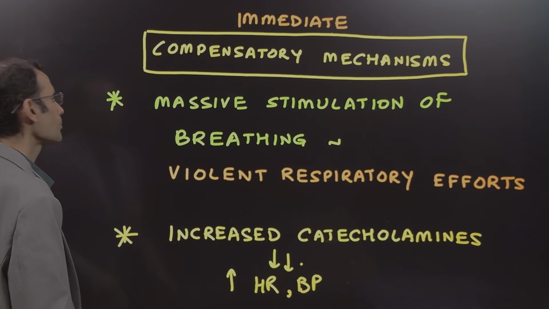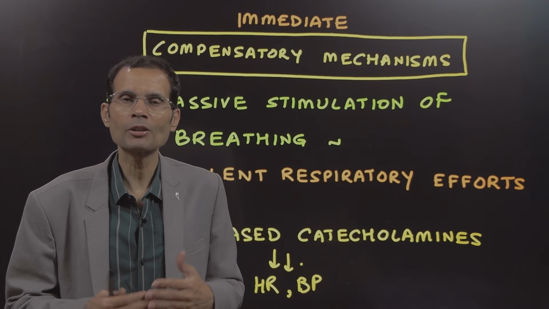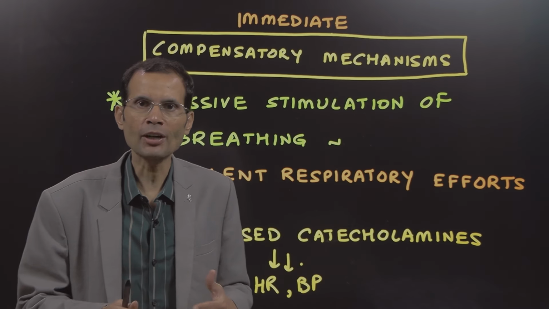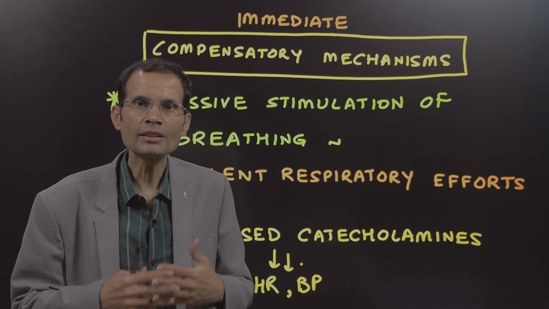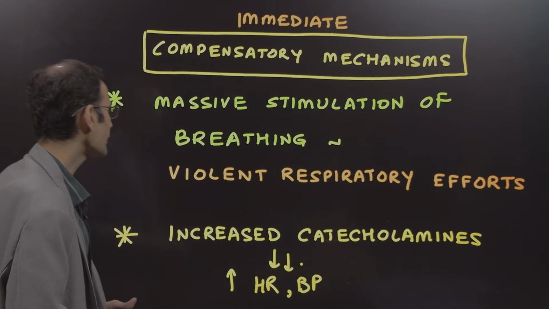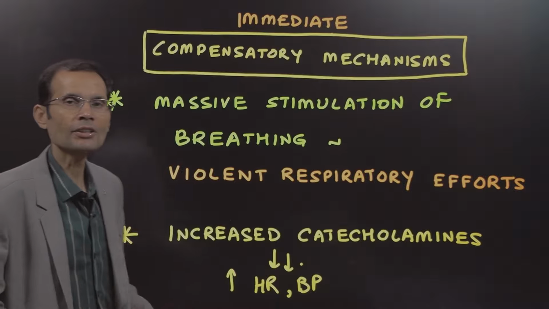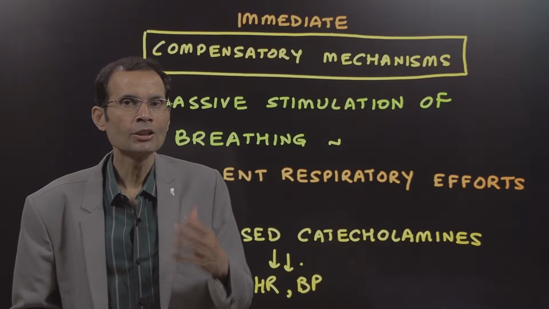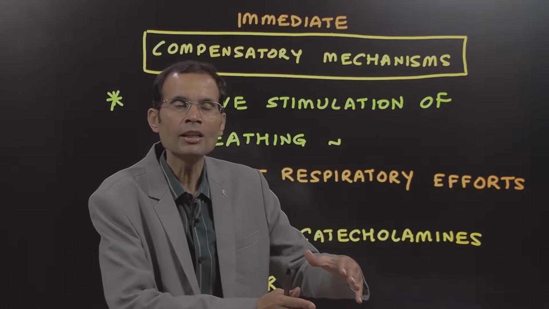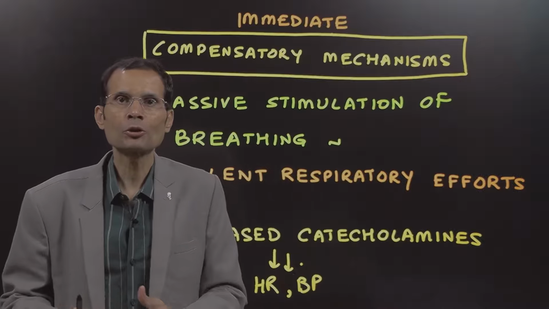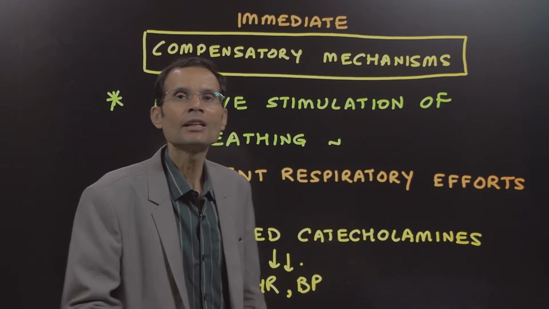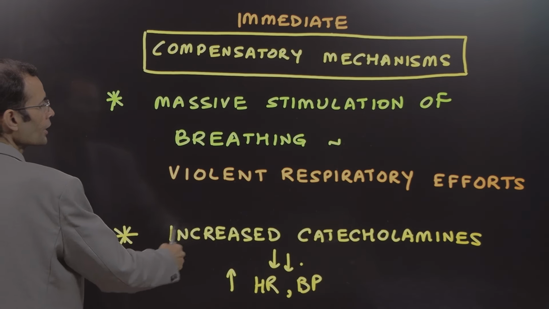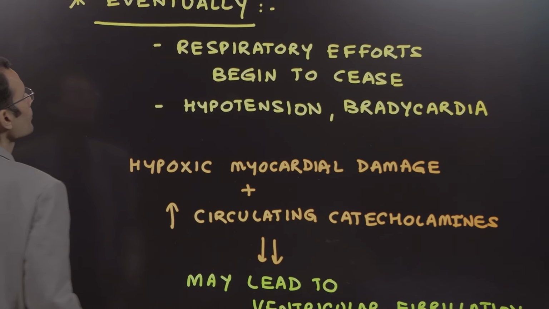And increased catecholamines, that's another reaction. Whenever the body faces any kind of stress or challenge, there is increased sympathetic discharge, or increased levels of catecholamines, and therefore increased heart rate and increased blood pressure. So apart from respiratory fallout, there are also cardiovascular manifestations seen in asphyxia: increased heart rate, increased blood pressure.